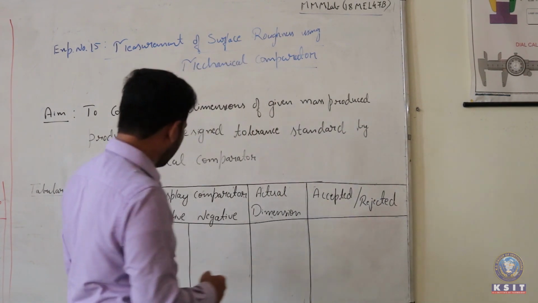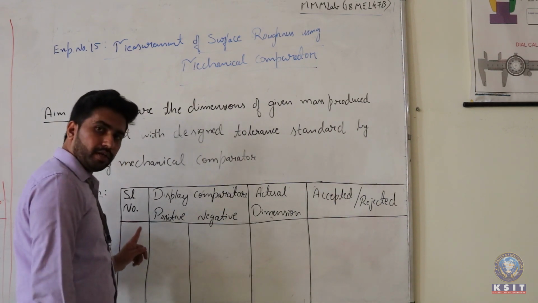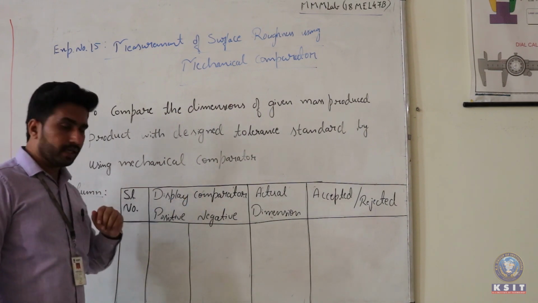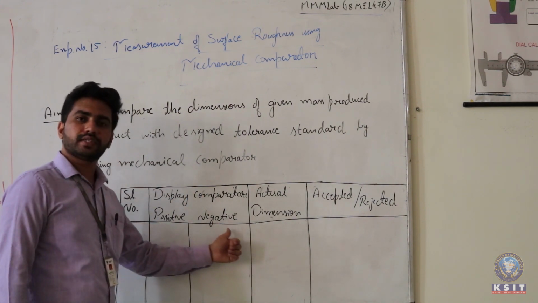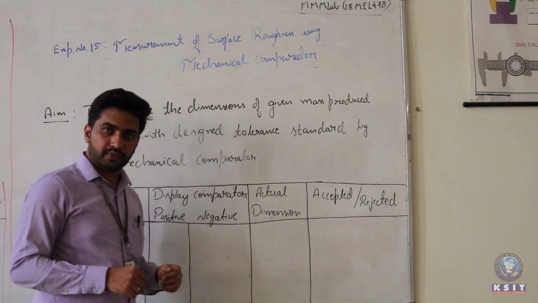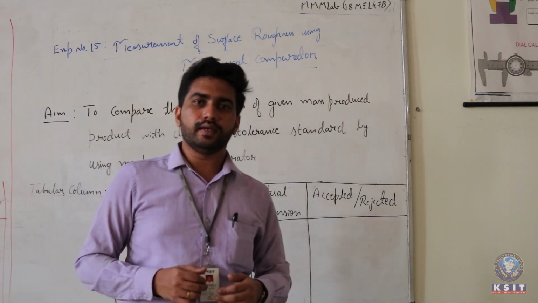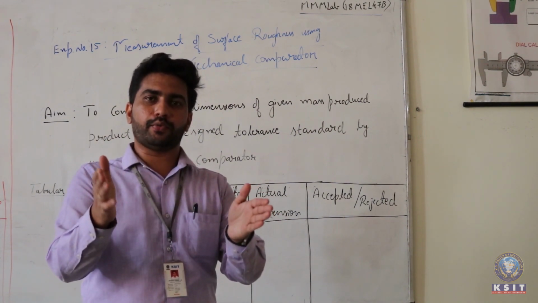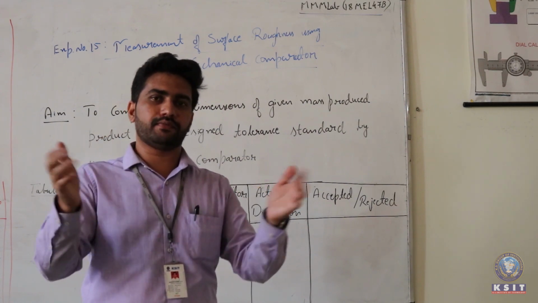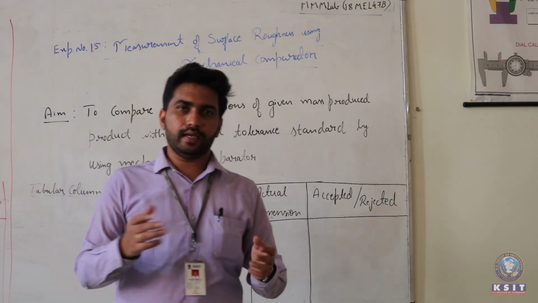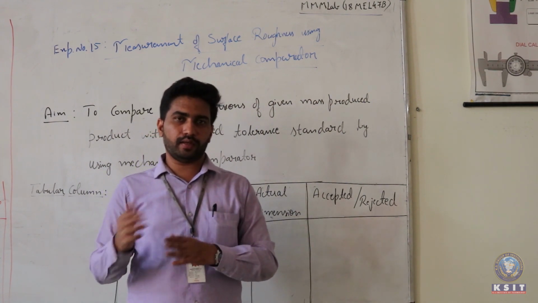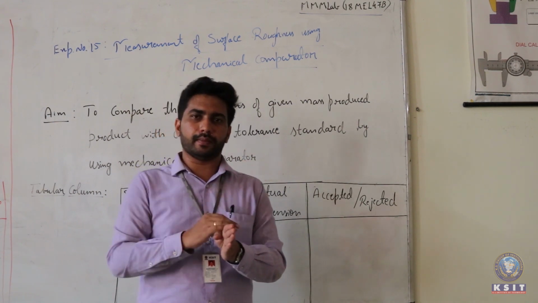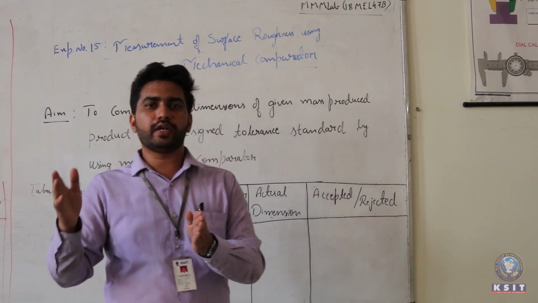Before that, let me explain the tabular column here. The tabular column states the different trial readings, as well as the display comparator. In the display comparator we also have positive values and negative values. As I said, for any physical dimension, say for example 15 mm, if you want to keep 0.15 mm as the tolerance level, then the physical dimensions that might occur with respect to the standard specimen might range up to 15.15 mm or down to 14.85 mm.